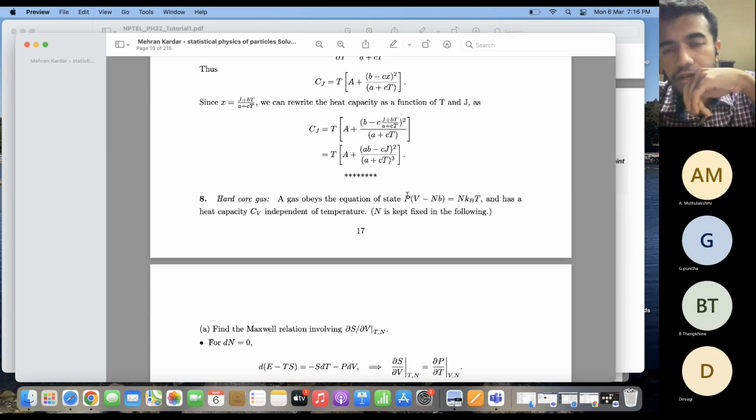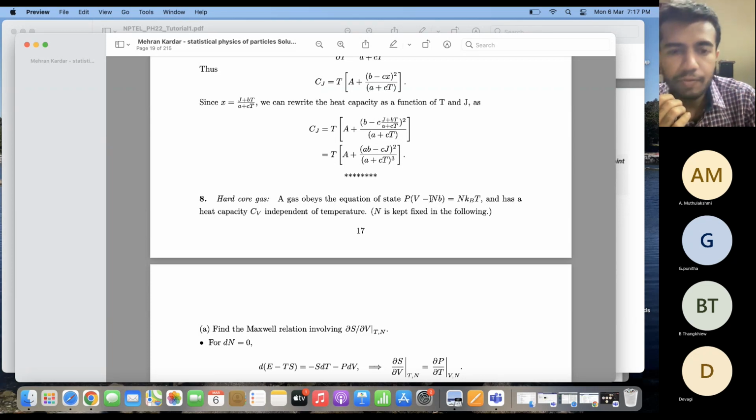But if I consider my molecules to be hard spheres, that means if they have a finite radius, then I need to take into account the volume which needs to be subtracted because of their finite radius, right? So that is why instead of V, I write V minus NB, where NB is the correction which comes due to the finite volume of the molecules.